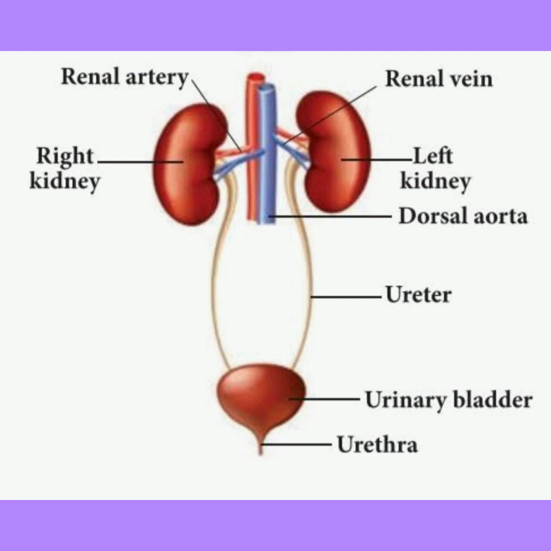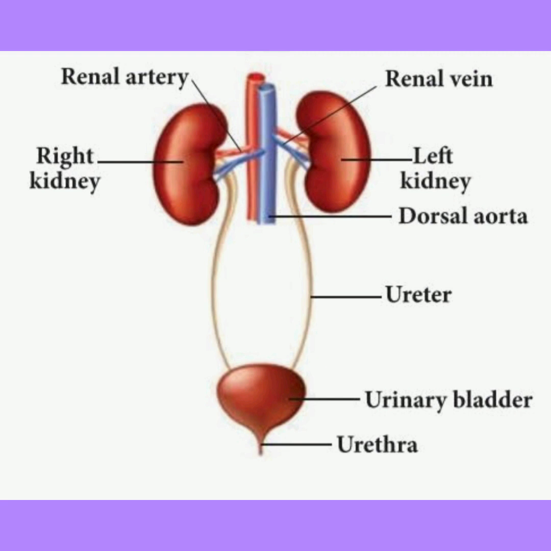Ureters are a pair of tubes that carry urine from the kidneys to the urinary bladder. There are valves in the ureters that prevent urine from flowing back towards the kidneys, and these ureters are connected to the urinary bladder.